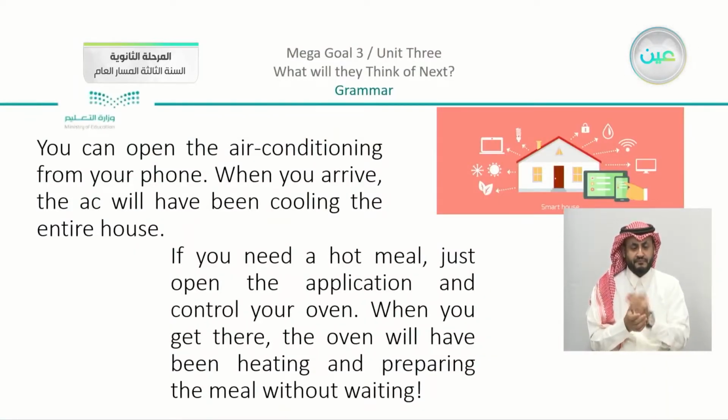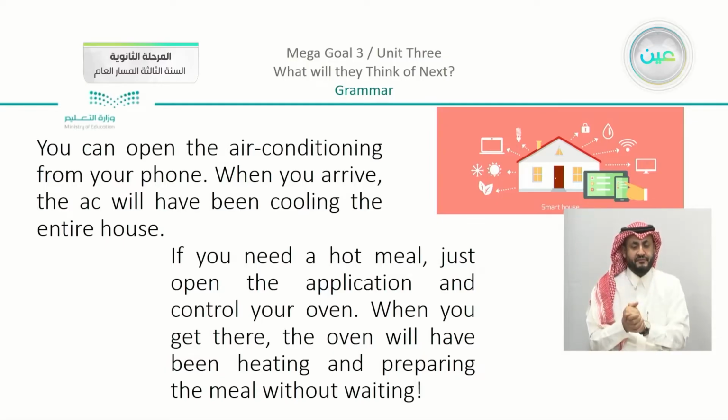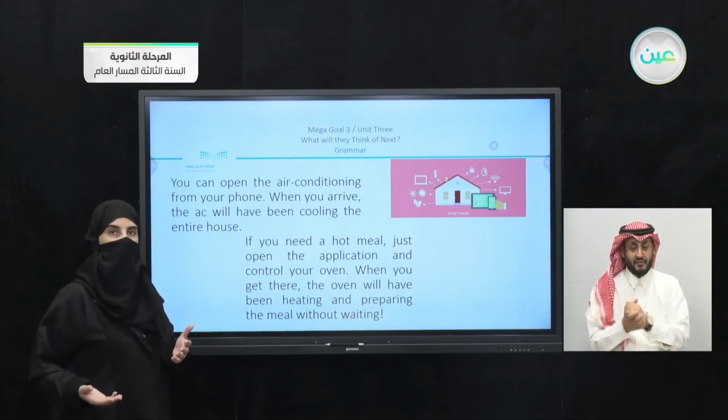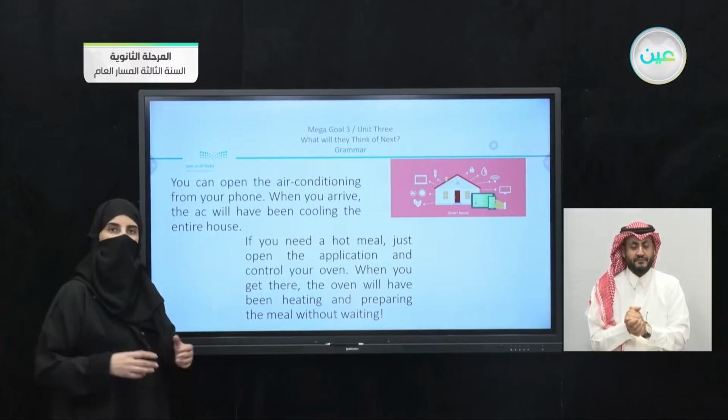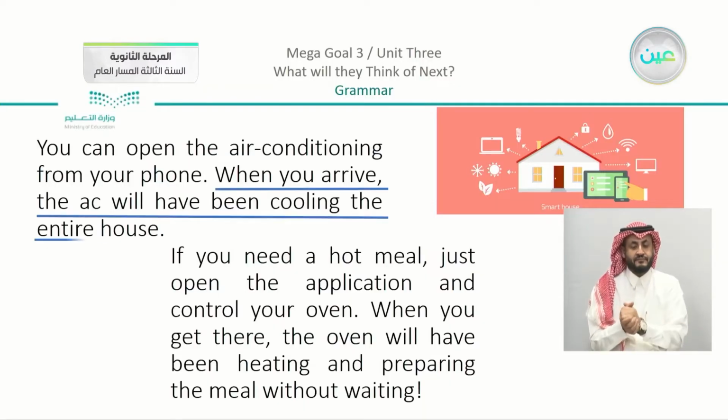You can open the air conditioning from your phone. When you arrive, the AC will have been cooling the entire house. If you need a hot meal, just open the application and control your oven. When you get there, the oven will have been heating and preparing the meal without waiting. So the smart house even prepares meals for you. Okay, so where is the future tense here? Now you can see that we have the phrases: when you arrive, the AC will have been cooling.